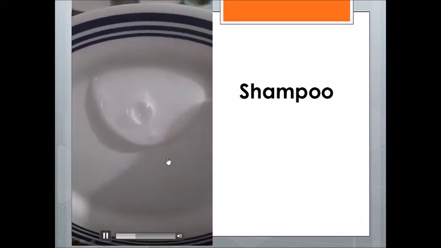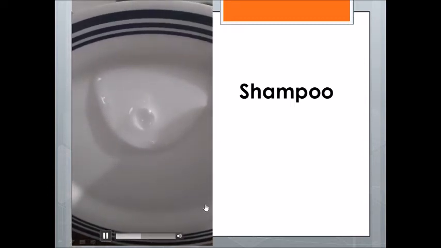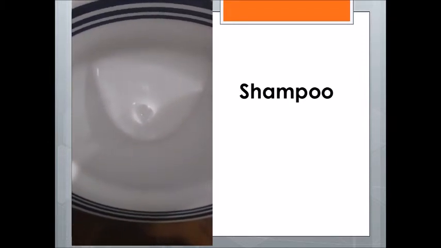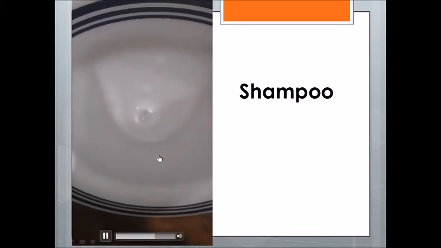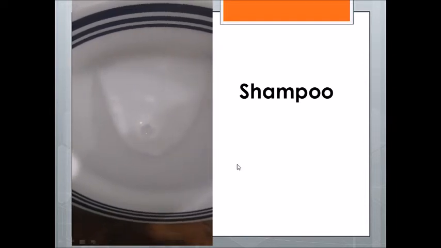And it is flowing slowly. Also, it's flowing slowly. So is it thick or thin? It flows slowly, so is it thick or thin? It is a thick liquid.